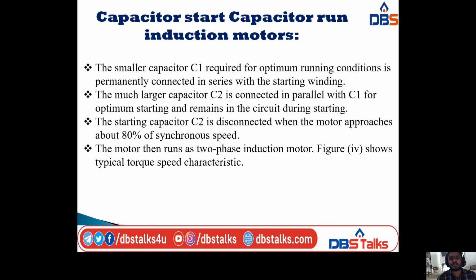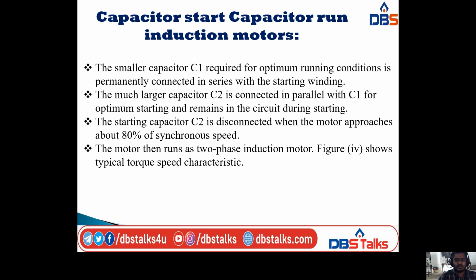But in the capacitor start capacitor run induction motor, the starting capacitor C2 is disconnected when the motor approaches about 80% of the synchronous speed, not by a switch in this one. So the motor then runs as a two-phase induction motor.